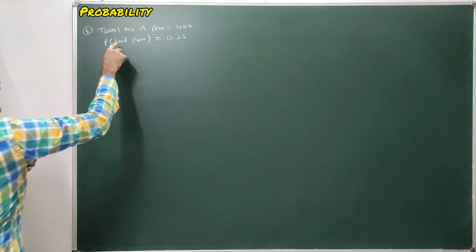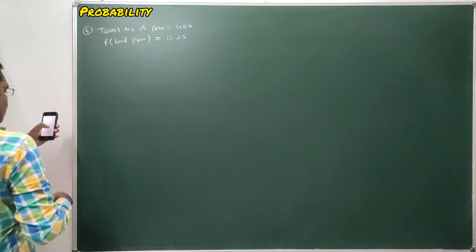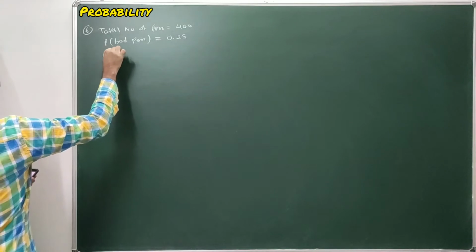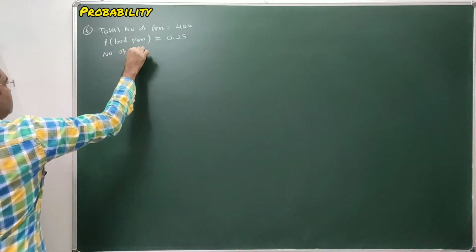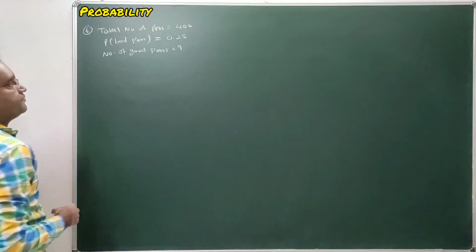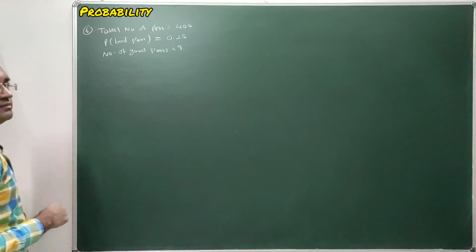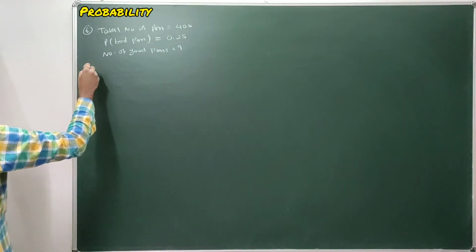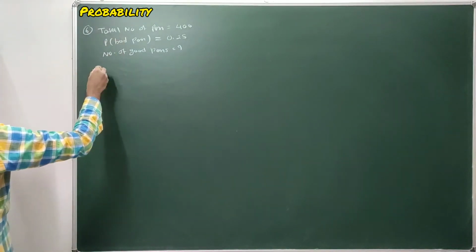That is the probability of selecting a bad pen. The question is to find the number of good pens in the lot. This is given. Now first we will define our event and the total number of pens.